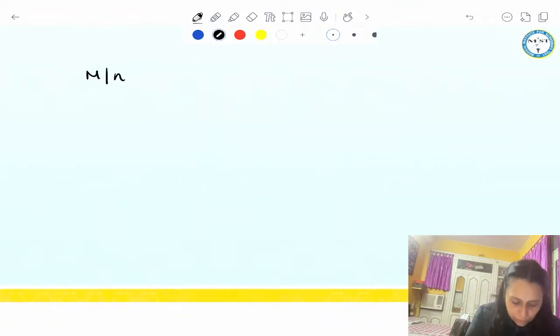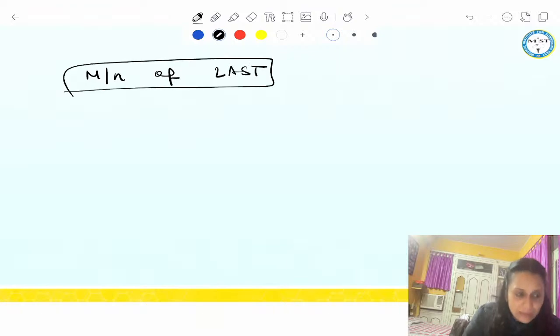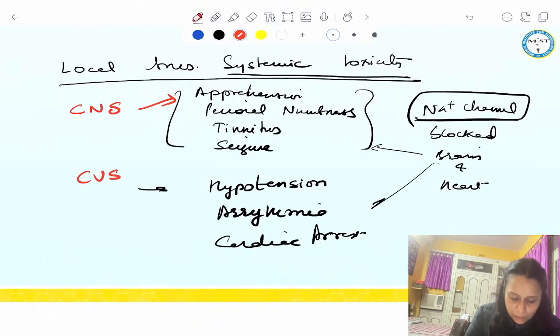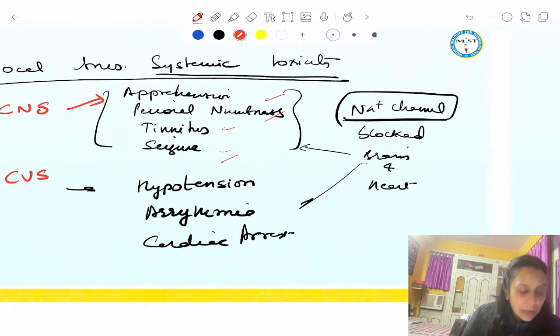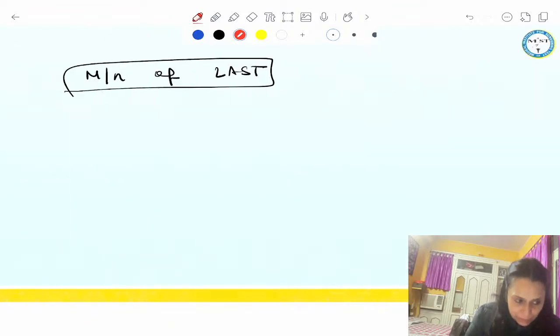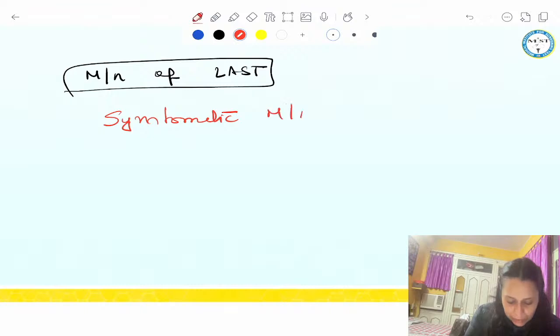Okay guys, management. What is the management of LAST? This is asked so many times. Whatever the symptom is, you need to manage the symptom and give one antidote. What is the antidote for LAST, local anesthetic systemic toxicity? So management is, yes, wonderful, Ritik, symptomatic management and 20% intralipid emulsion.